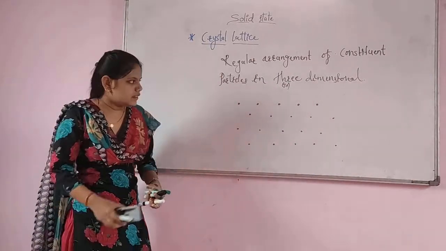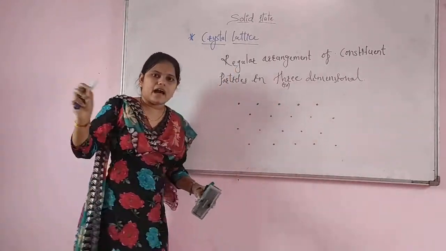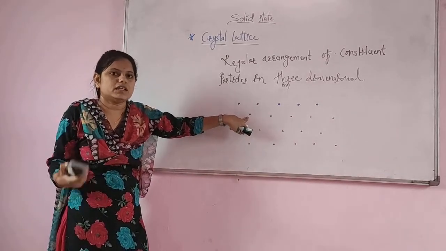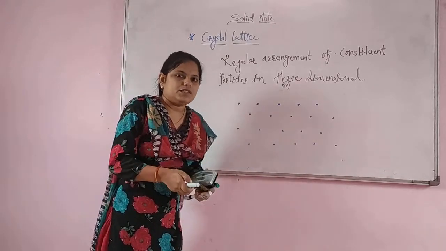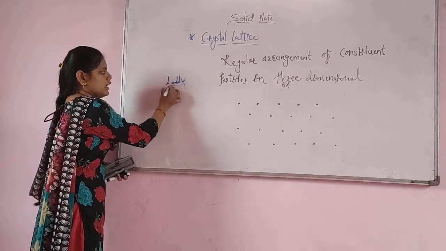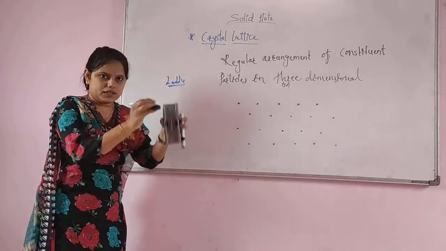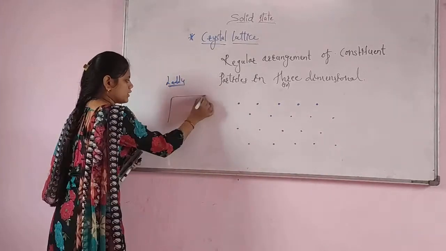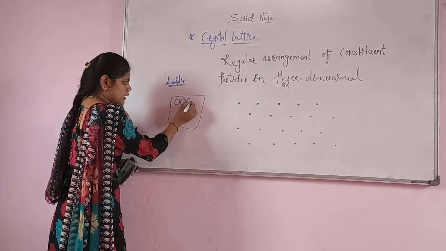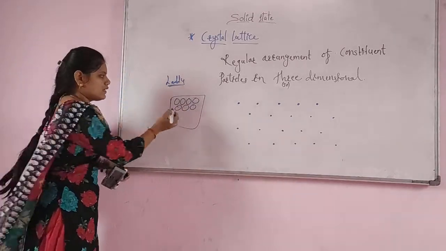Now you are thinking that the arrangement will be regular in a straight line, and after that the next point will be present in between the two particles. Why only in between the two particles? Suppose in your home you make laddu, and you want to keep that laddu in one box. How will you keep? You will first make an arrangement.